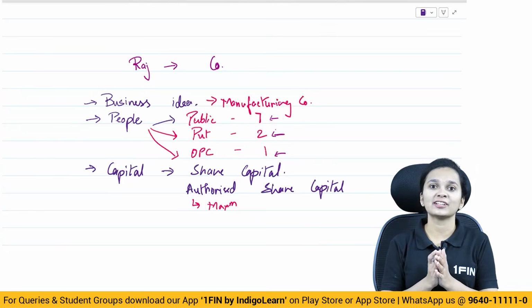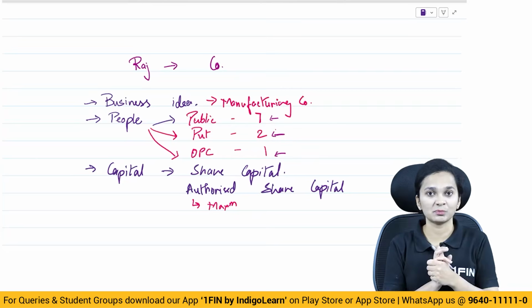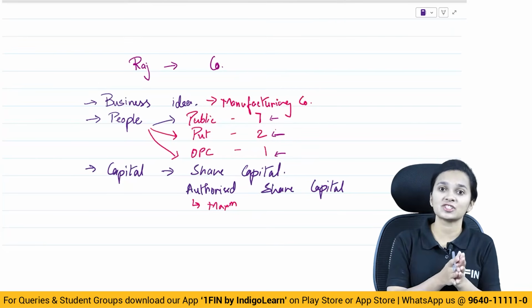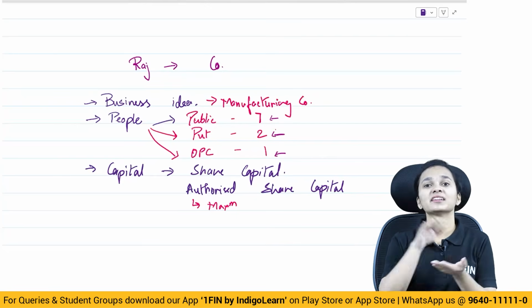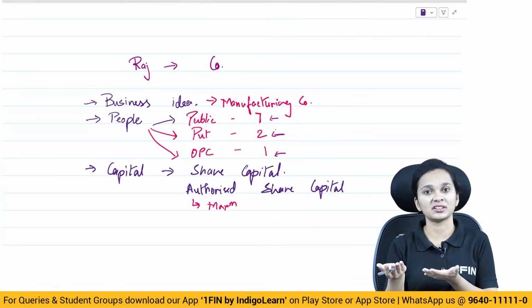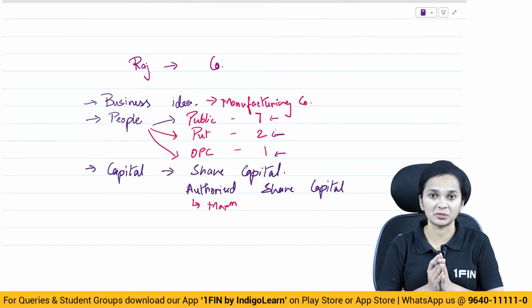After all of this, he'll also have to file the documents with the registrar of companies, and after the registrar is satisfied with the documents which are filed with him, the registrar will either incorporate the company, or if he is not satisfied, he will not incorporate the company.